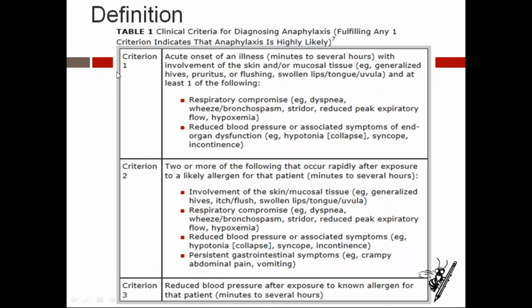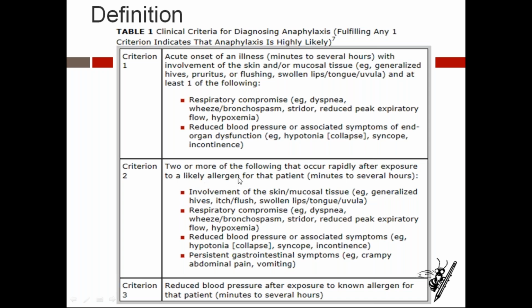So what is the definition? Clinical criteria number 1, 2 and 3. Any one is sufficient to call it anaphylaxis. Criterion 1 is acute onset of an illness from minutes to several hours with involvement of skin and or mucosal tissue, for example generalized hives, pruritus or flushing, swollen lips, tongue, uvula, and at least one of the following: respiratory compromise with dyspnea, wheeze, bronchoconstriction, stridor, reduced peak expiratory flow rate, hypoxemia; reduced blood pressure or associated symptoms of end organ dysfunction like hypotonia, syncope and incontinence.